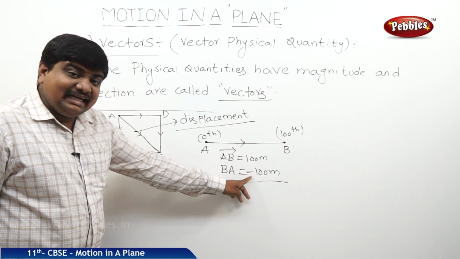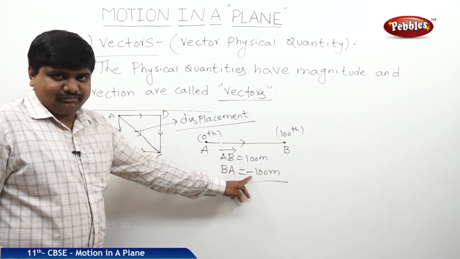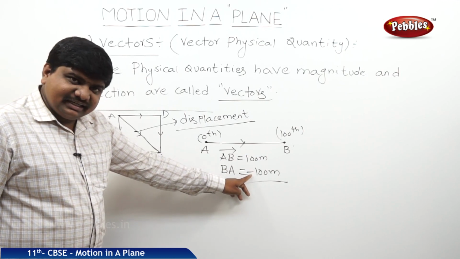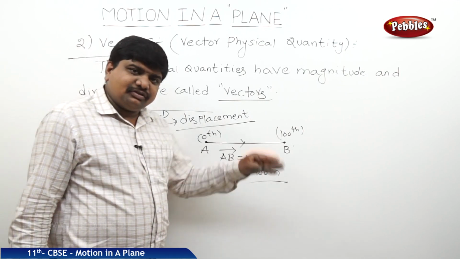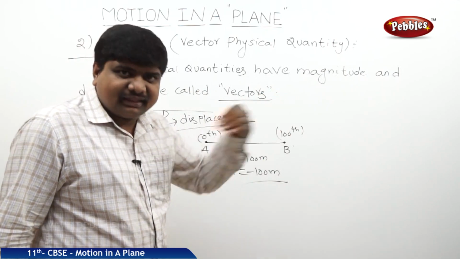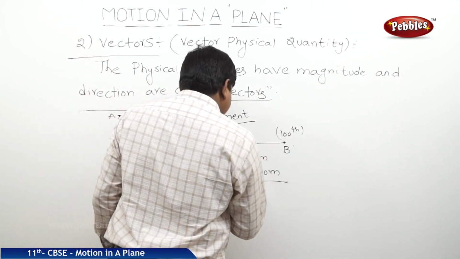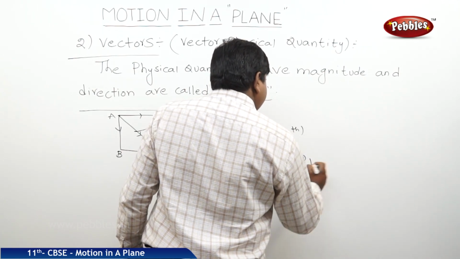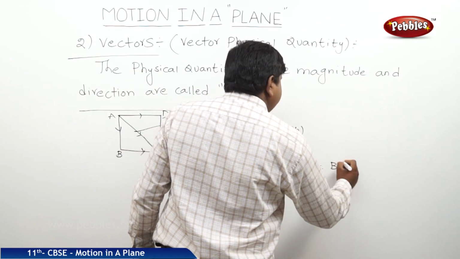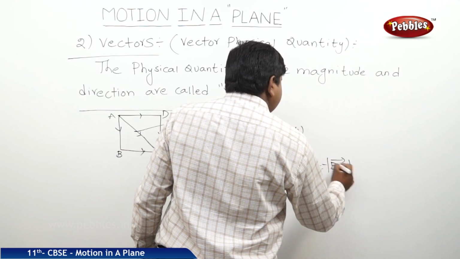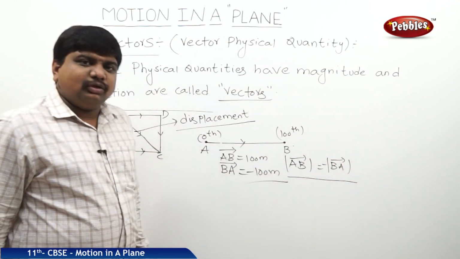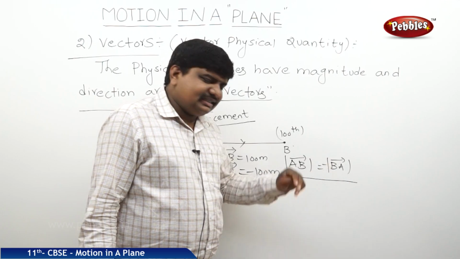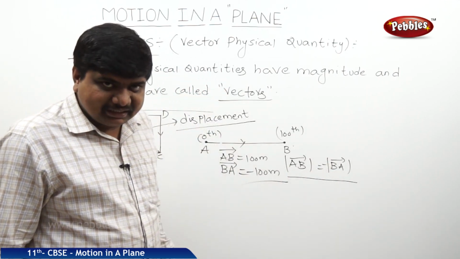The sign indicates the change in direction. Here the negative sign indicates the change in direction, that means opposite to the direction of the previous path. So we can say that the magnitude of AB is equal to the magnitude of BA, but in the opposite direction. To represent the oppositeness in the direction, we should keep the negative sign.